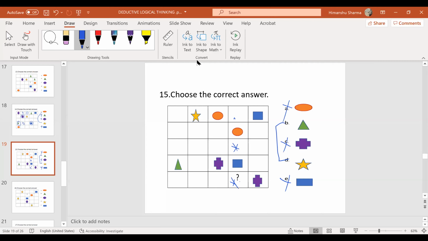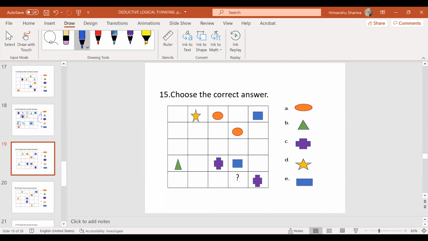Here triangle cannot come. Sorry, here plus. Here we can have a triangle, star or a triangle, star or a triangle. Here we can have star.